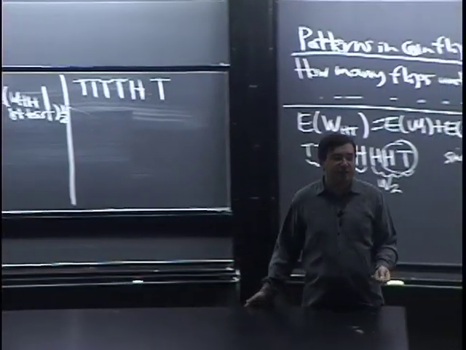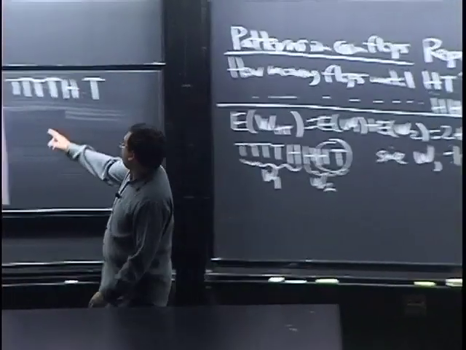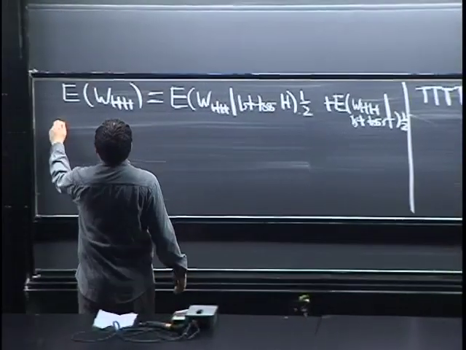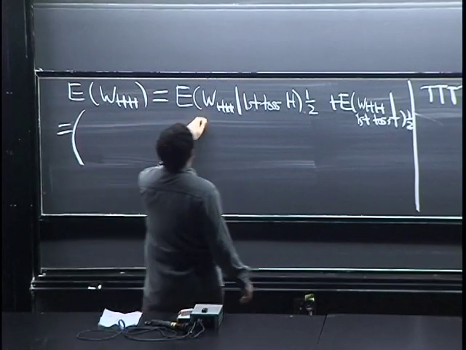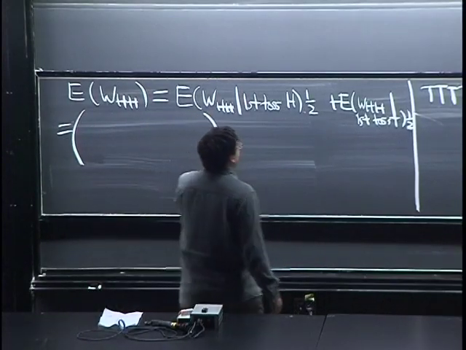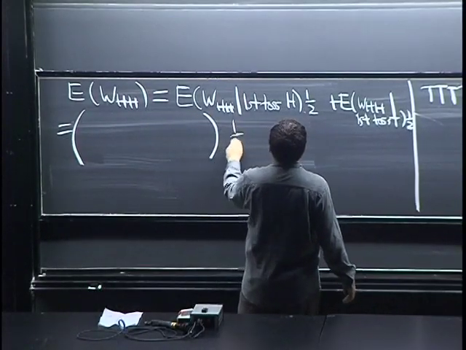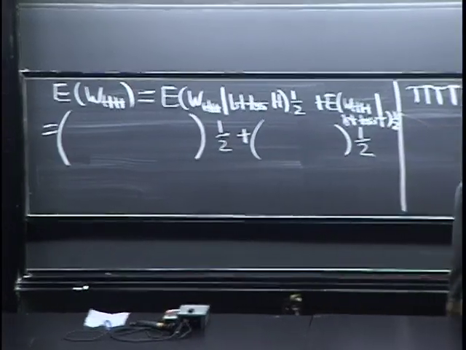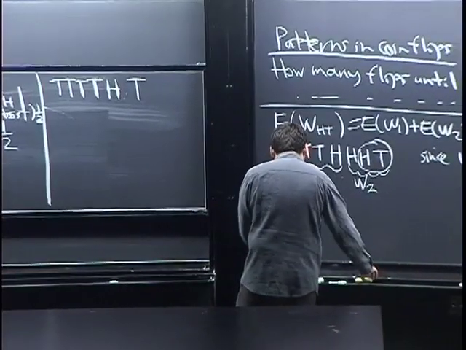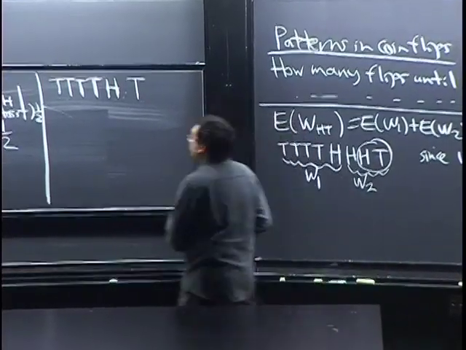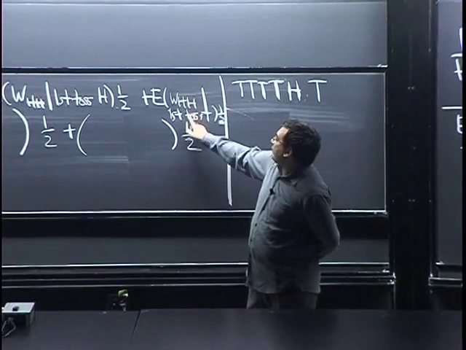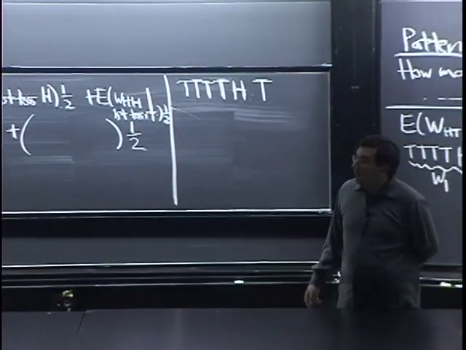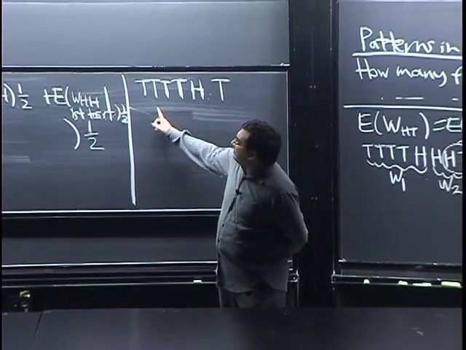Just conditioning on the two cases that this first toss is either heads or tails. And now let's expand it out further. This one we need some space for probably. This one, the second term is actually easier here. Okay, so I want to compute this thing. I want the expected value of WHH given that the first toss is tails. Okay? That first toss is tails.